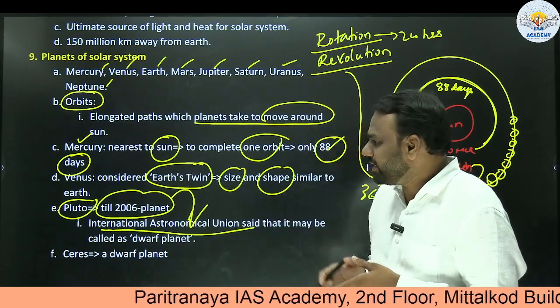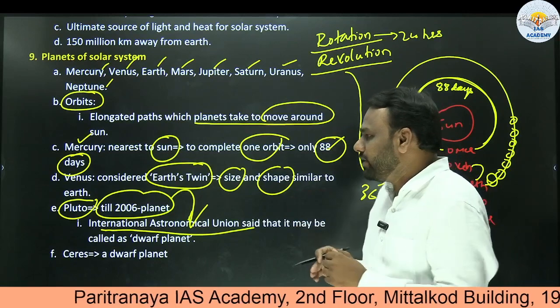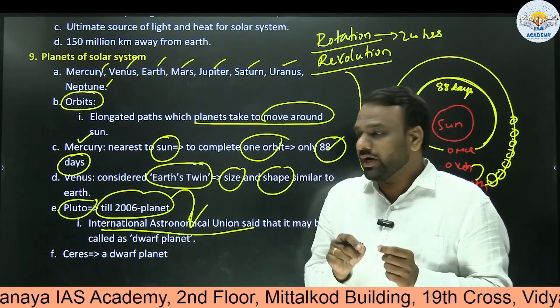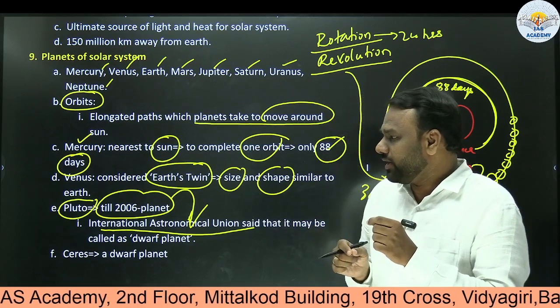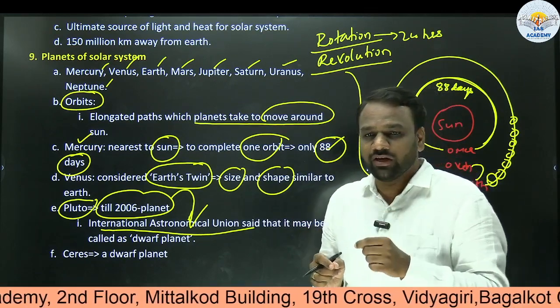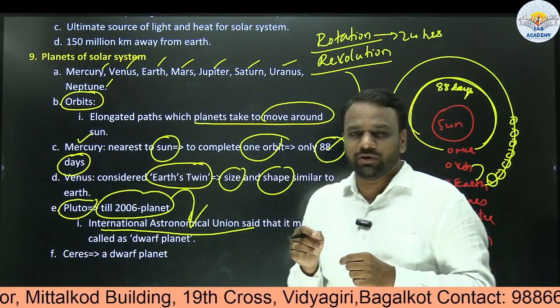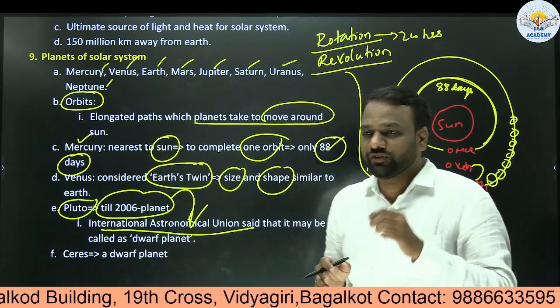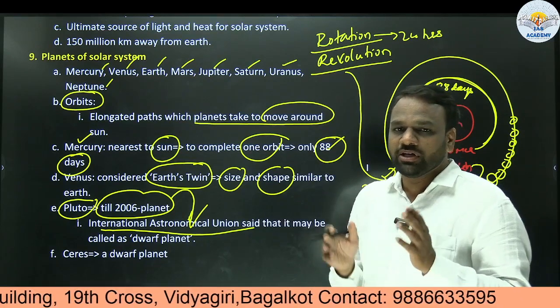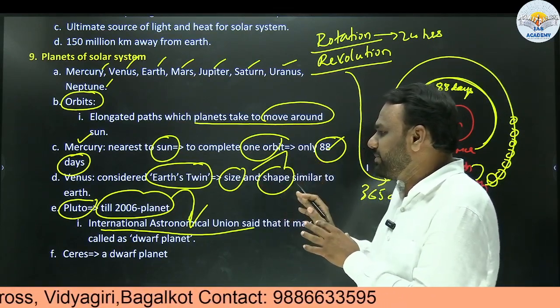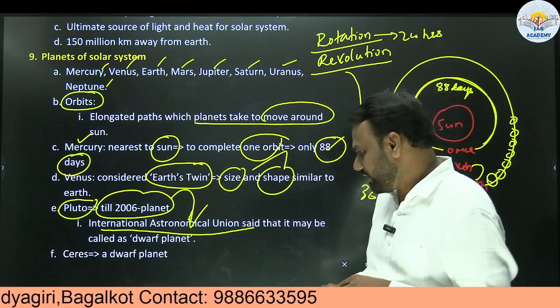What fashion? It says that Mercury is known as Earth's twin because its rotation time is that of Earth. Or it may frame a question like this: Venus is known as Earth's twin because its revolution time is equal to that of Earth. If they frame such questions, then that will be wrong. Venus is called Earth's twin because its size and shape almost resemble that of Earth.